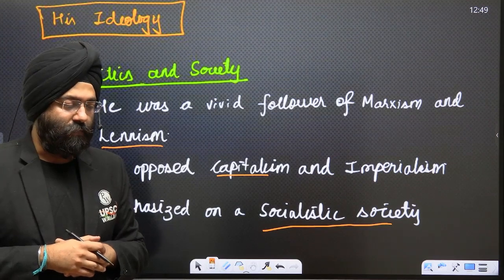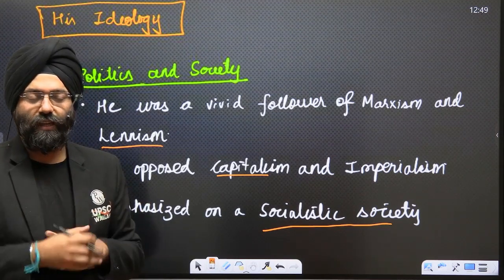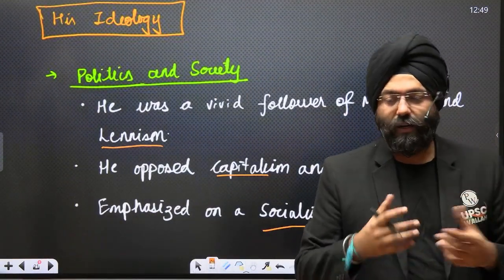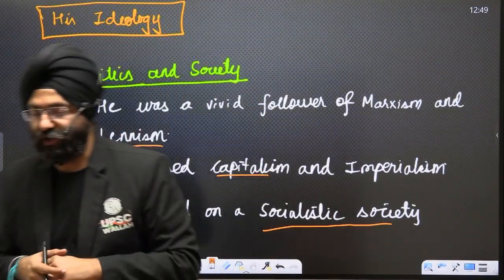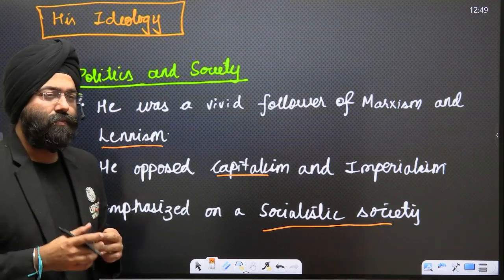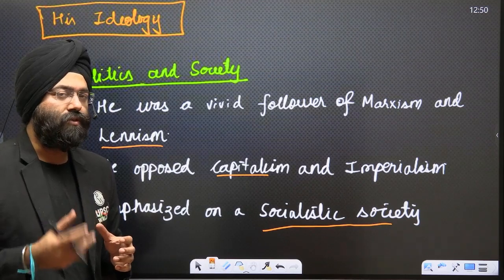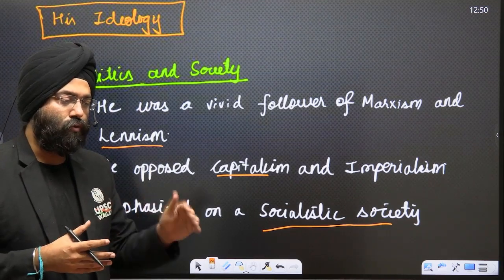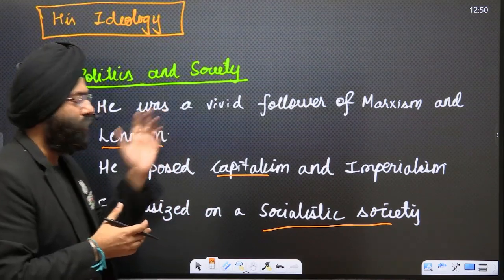A country which was rich, with exports of, let us say, malmal and various other goods going to other parts of the world, even the European civilizations, was now in utter poverty. So that is why Shahid-e-Azam Bhagat Singh was of the view that capitalism was destroying Indian society. He emphasized the Marxian and Leninist philosophy, which could actually be implemented in India as well. So that was his basic ideology with respect to politics and society.